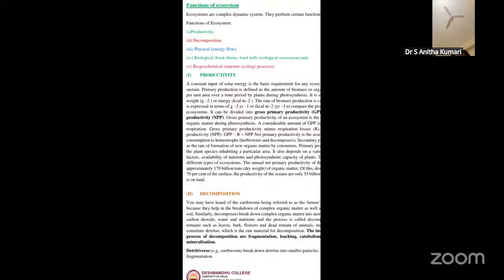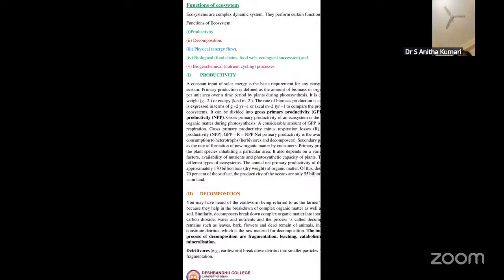Productivity is nothing but the rate of biomass production. It is divided into two types, primary and secondary. Coming to primary production, we have already seen there are two types, gross primary productivity and net primary productivity. What is gross and what is net, we have seen. Then next we have the secondary productivity, which deals with the rate of formation of new organic matter by the consumers.